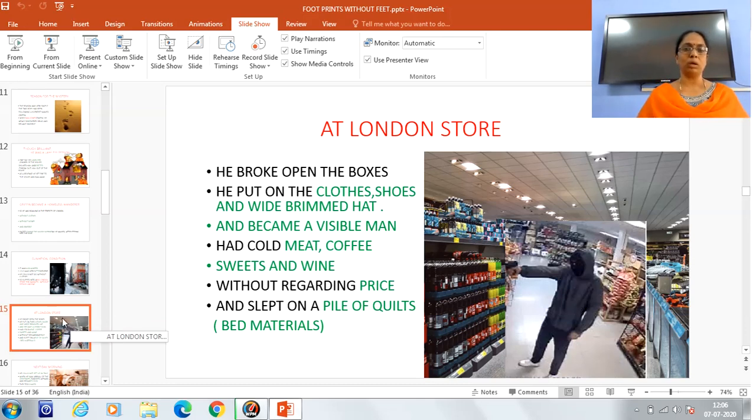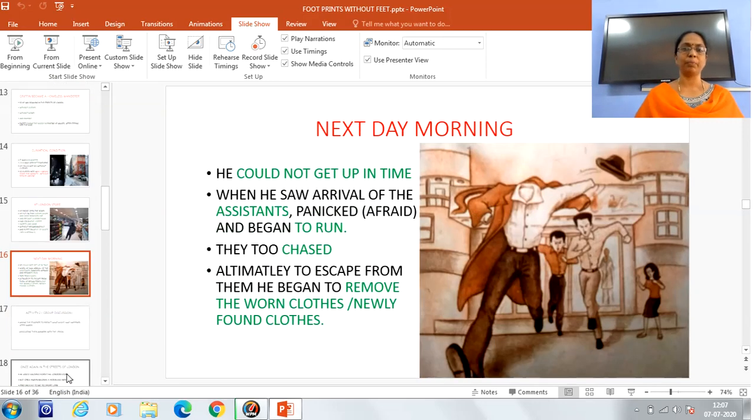Next day morning, suppose this Griffin had got up in the right time, he would definitely have avoided some of the problems. But he did not. Let us see what happened afterwards. Next day morning, he could not get up in time.